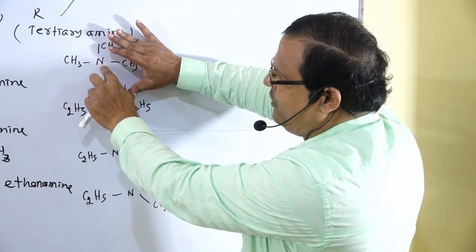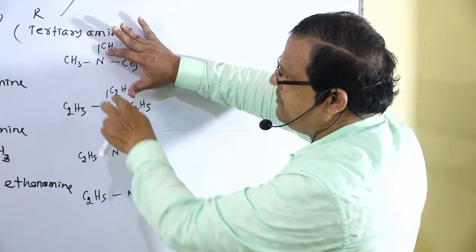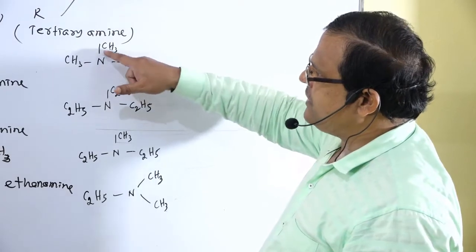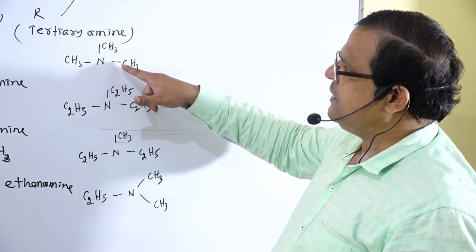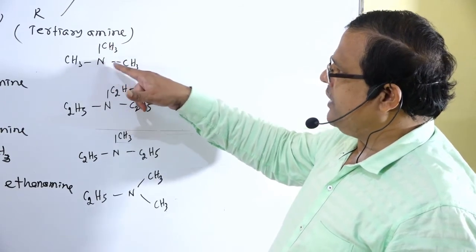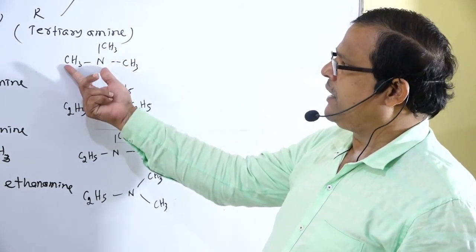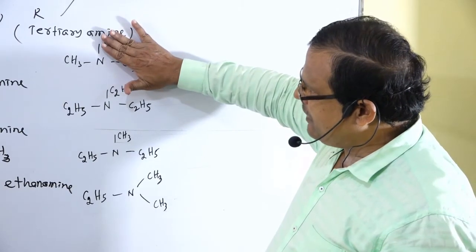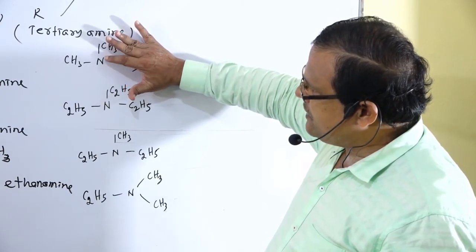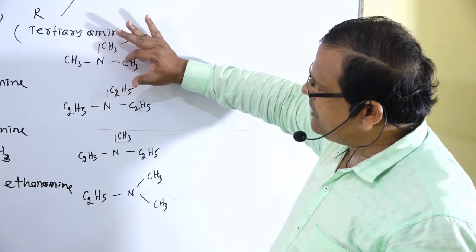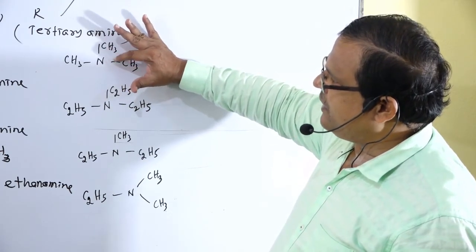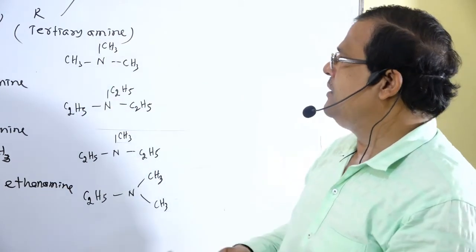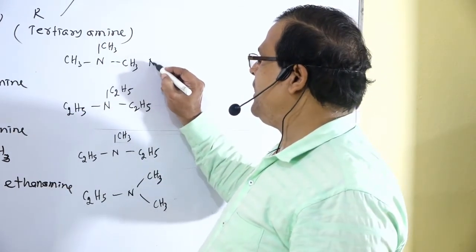So from that nitrogen atom, 2 hydrogen atoms are replaced by 2 alkyl groups. Therefore, that is named as N-methyl methanamine. From this nitrogen atom, 2 hydrogen atoms are replaced by 2 alkyl groups: N,N-dimethyl methanamine.